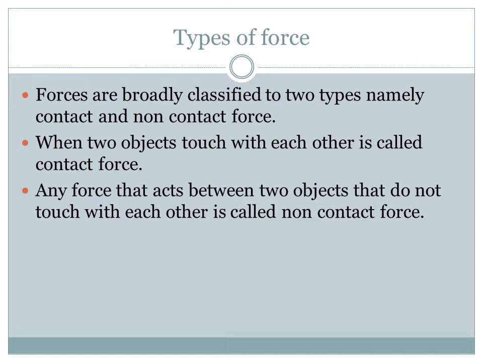When two objects touch each other, it is called contact force. Non-contact force means the two objects do not touch each other. An example of contact force is friction. Examples of non-contact force are magnetic force, electrostatic force and gravitational force.